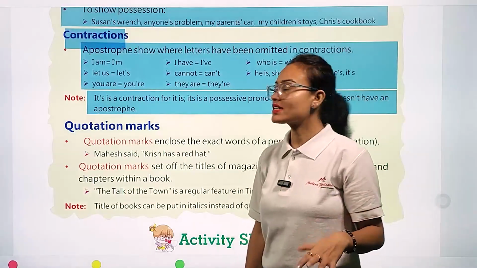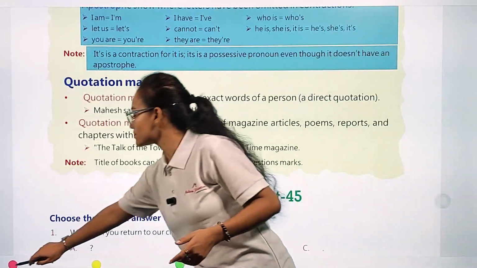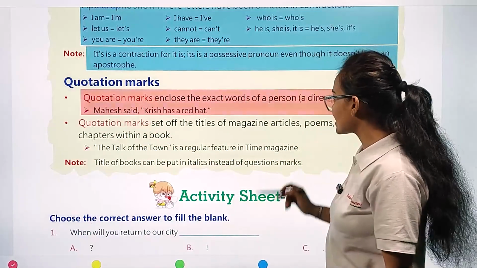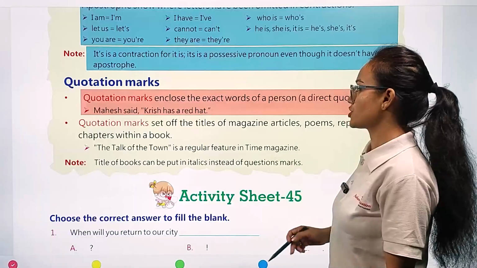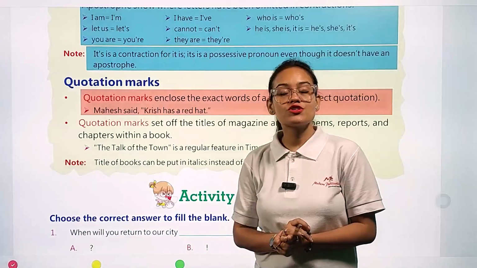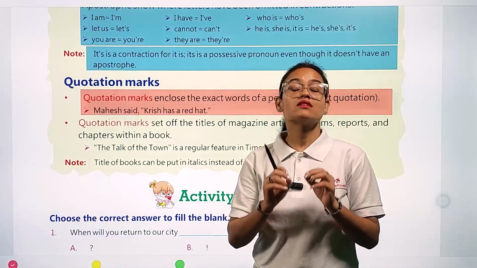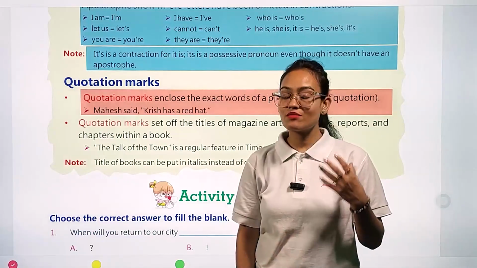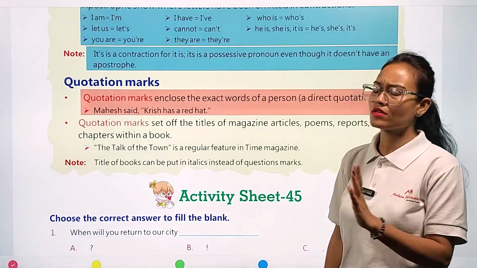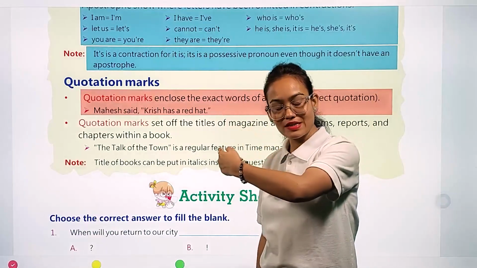Now the next punctuation mark is the quotation mark. What is the meaning of quotation mark? Let's see. Quotation mark encloses the exact words of a person, a direct quotation. See, quotation marks are those punctuation marks which are used in the case of the exact spoken words. Suppose I also have written this sentence, okay, this sentence belongs to me.